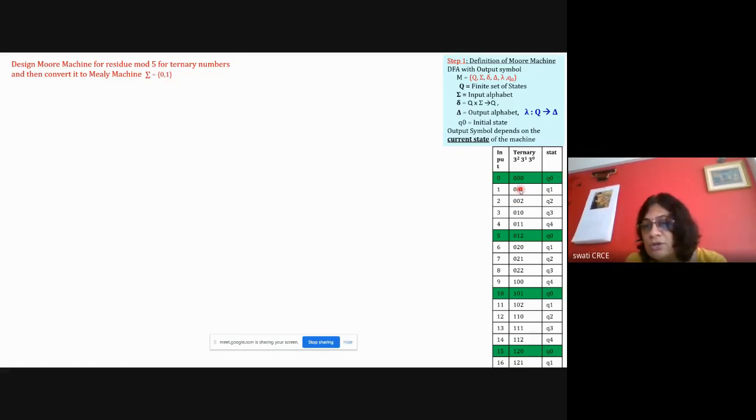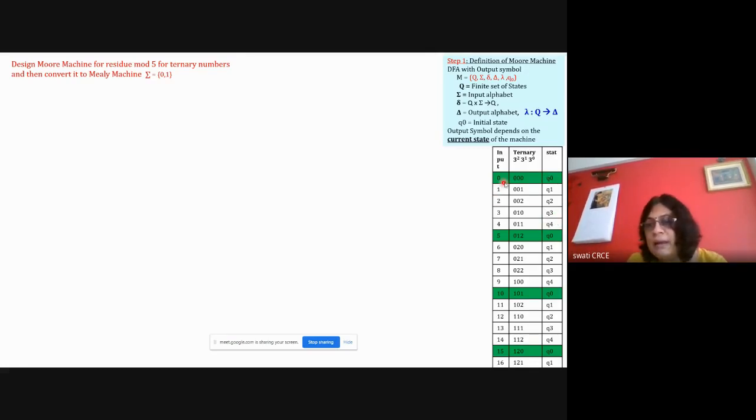And here 0, 0, 1. So 1 divided by 5, remainder is 1. So I will say that if the remainder is 1, my state is Q1. If the remainder is 2, state is Q2. Remainder 3, state is Q3. Remainder 4, state is Q4. Like this, because for this particular problem I know how many states there are. I need 5 states for mod 5. Q0 for remainder 0, and states for remainders 1, 2, 3, 4. So all 5 states are needed.